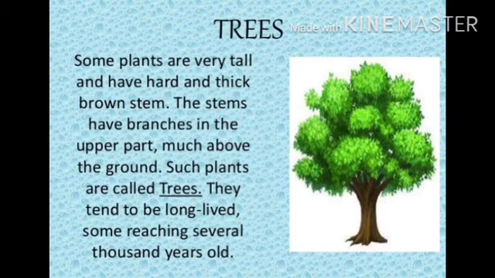Now trees. Some plants are very tall and have a hard and thick brown stem. The stem has branches in the upper part much above the ground. Such plants are called trees. They tend to be long lived, some reaching several thousand years old. Trees are tall, maybe more than 3 meters in height with a hard and woody stem. They have one main stem called the trunk. The trunk gives out many branches at a certain height. Branches carry leaves. For example, neem, mango, coconut are examples of trees.